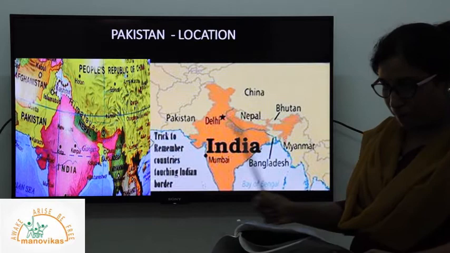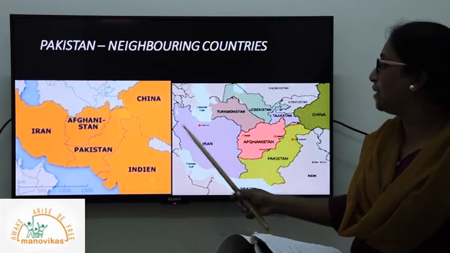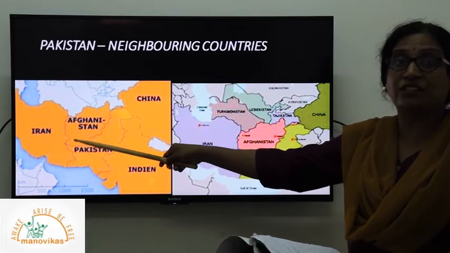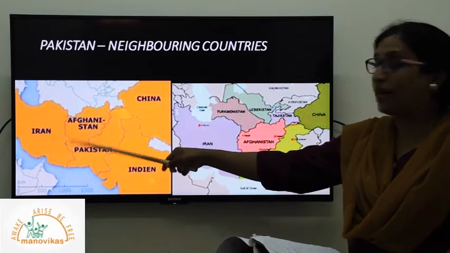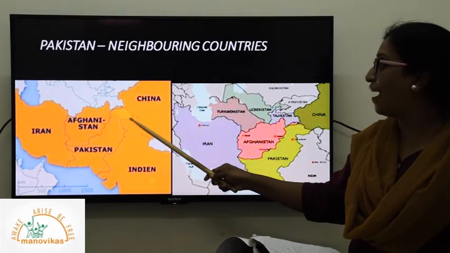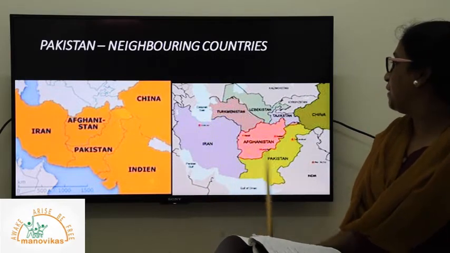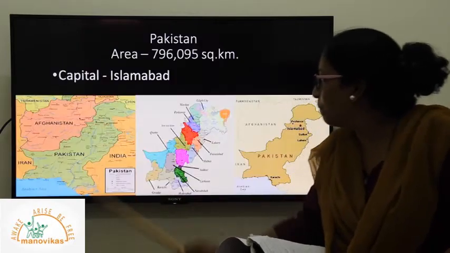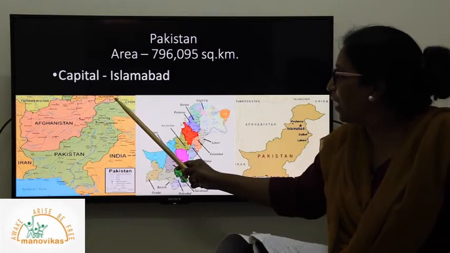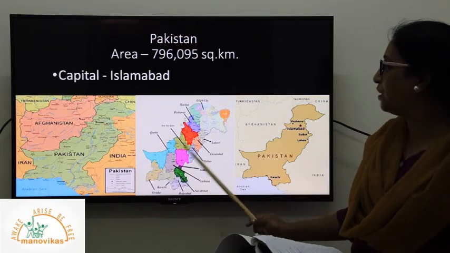Okay, so let's see the political divisions of Pakistan. If you look at Pakistan as a country, you can see Pakistan's neighbor towards the west, it is sharing its international border with another country, Iran. Then towards the northwest is Afghanistan. Towards the north, it's part of China, and towards its eastern side, it's our country, that is India. Okay, you can see the picture of Pakistan here, the political divisions of Pakistan I have given. So Iran, Afghanistan, then it is sharing a marginal border with China, and on this side it is India towards the east.